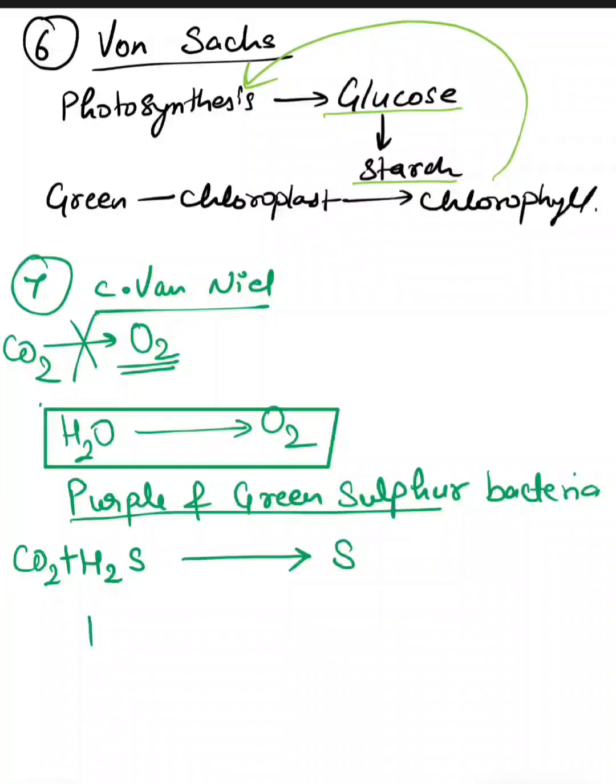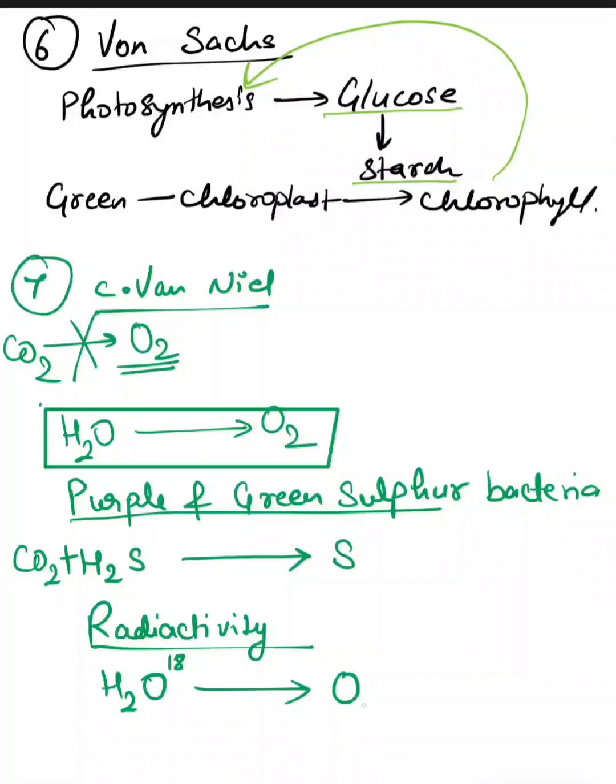This was later proved with the help of radioactivity. When H2O was used, usually we know that oxygen-16 is there, but here oxygen-18 was used, and the oxygen obtained as a byproduct also had oxygen-18 instead of oxygen-16. So due to radioactivity, we also proved that water is the oxygen donor and not carbon dioxide. This was proved by van Niel.